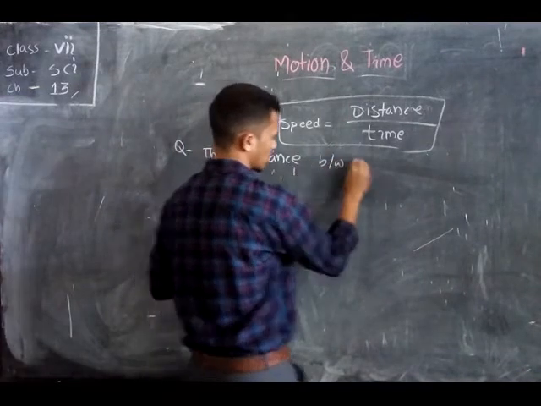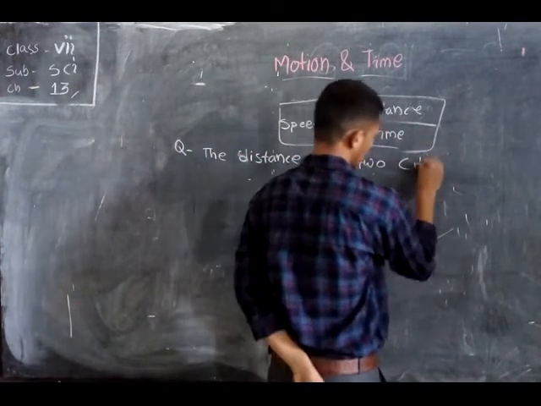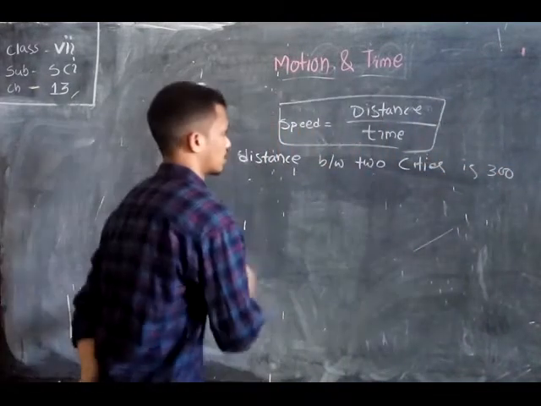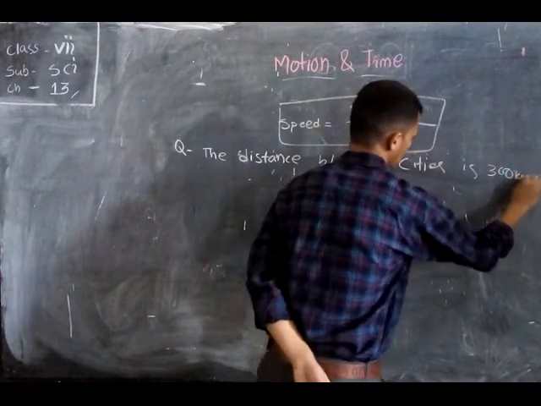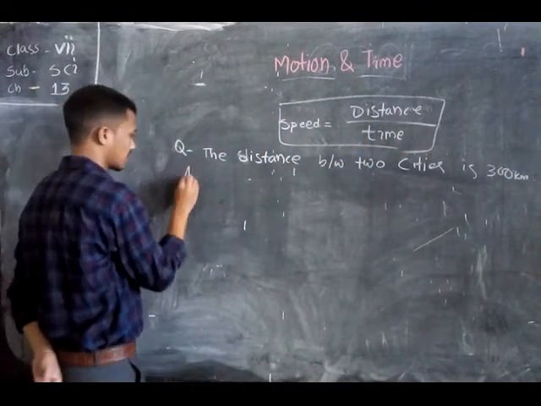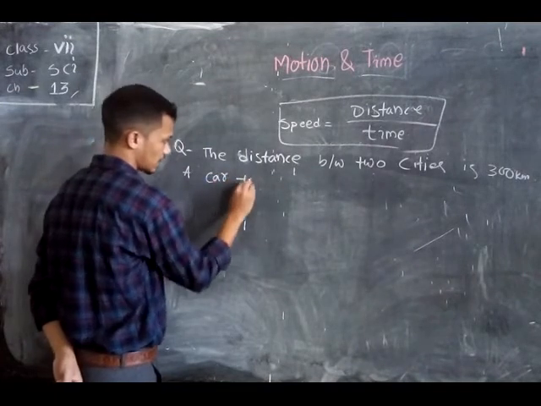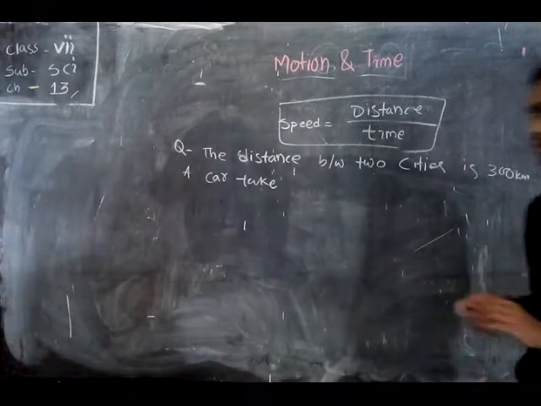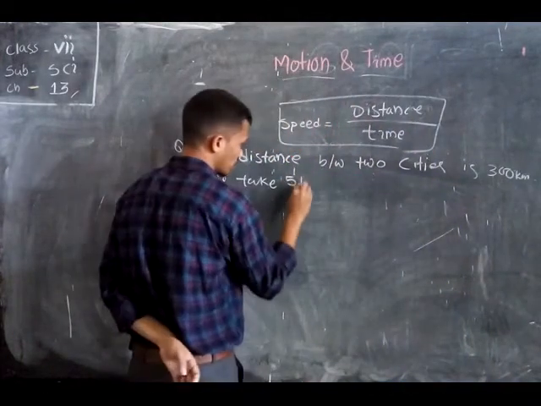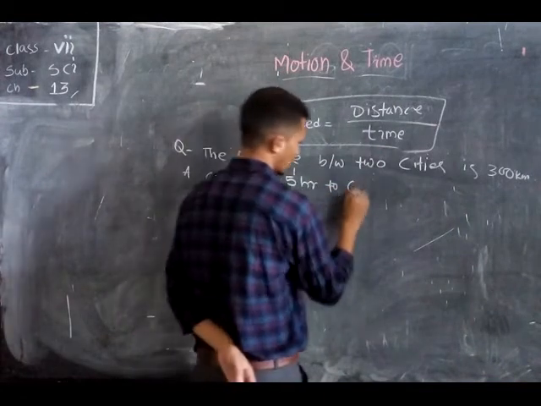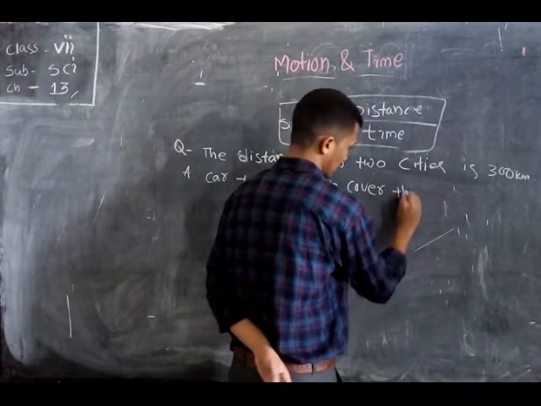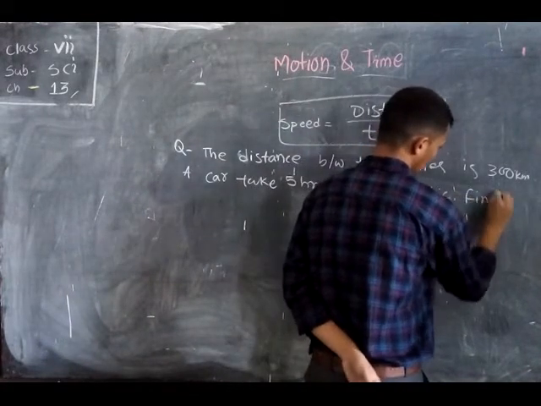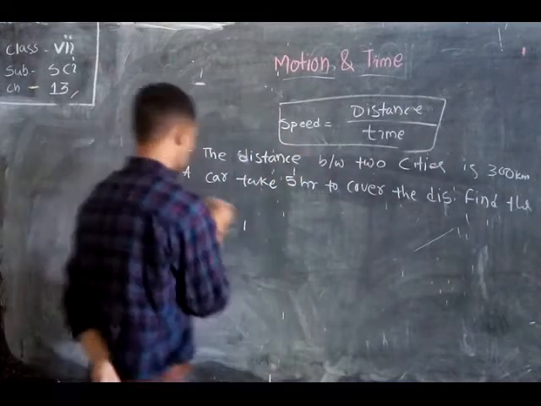A car uses 5 hours to cover the distance. Find the speed of the car.